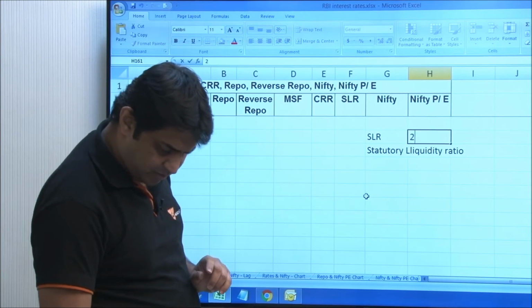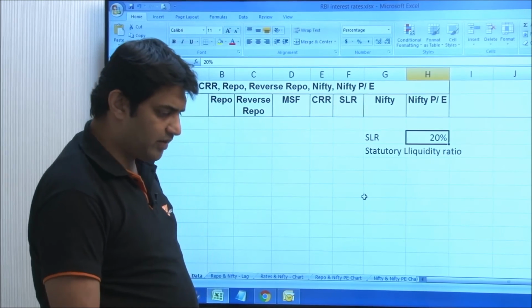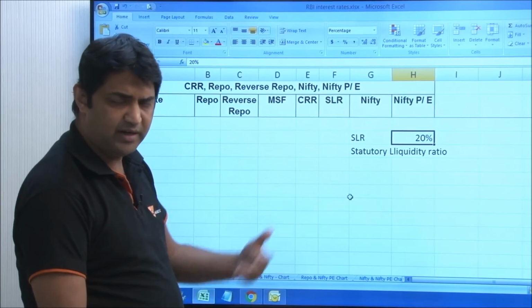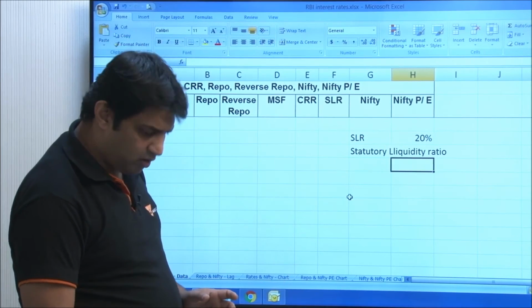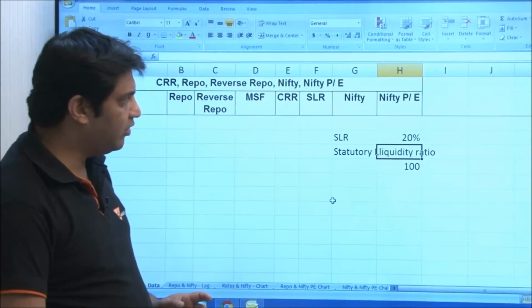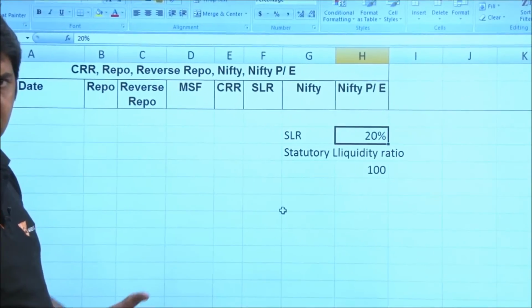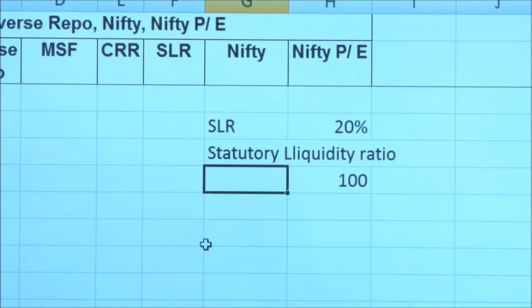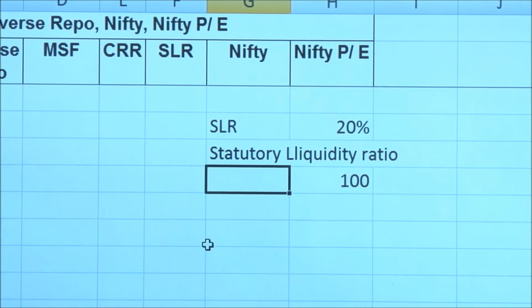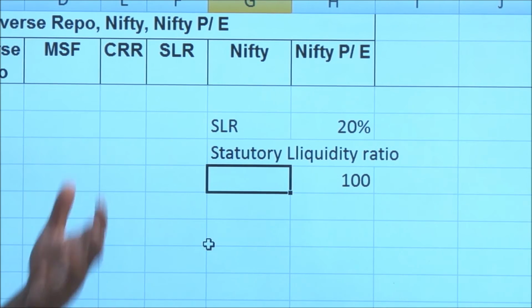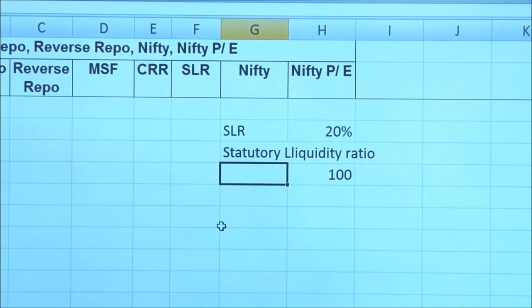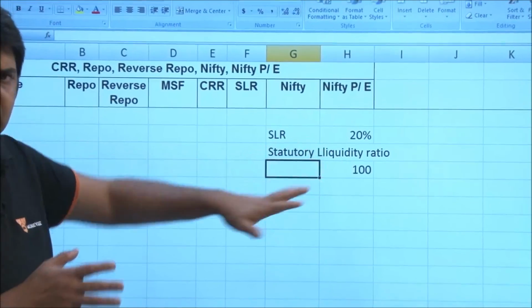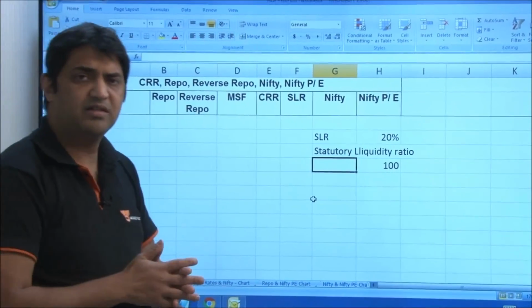So let's say if SLR is 20% or 20.25 or whatever, then out of 100 rupees of your NDTL, 20 rupees must be in government bonds. So that is what SLR is. Now whether it should be 30%, whether it should be 15%, various people have various views about it, but the point is our Indian government runs a fiscal deficit.